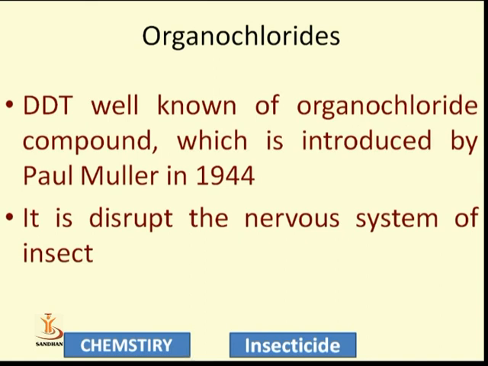First we discuss the organochloride compounds. DDT we have used since 1940. DDT is a well-known organochloride compound which was introduced by Paul Müller in 1940. It disturbs the nerve system of the insect. What is the mode of action of DDT as an insecticide? We can say it disturbs the nerve system of the insect.